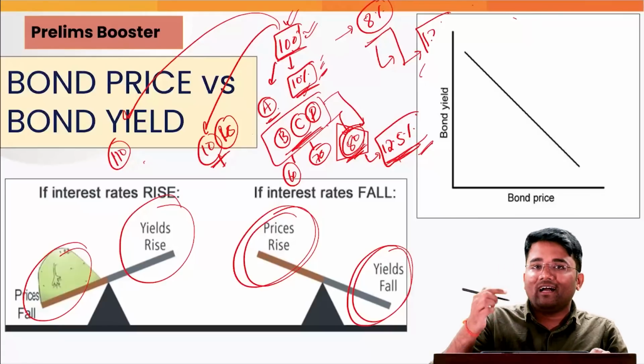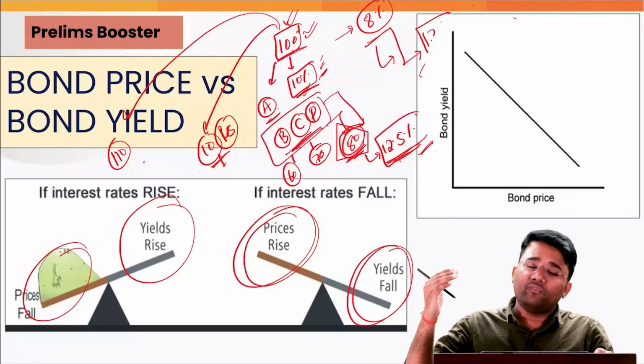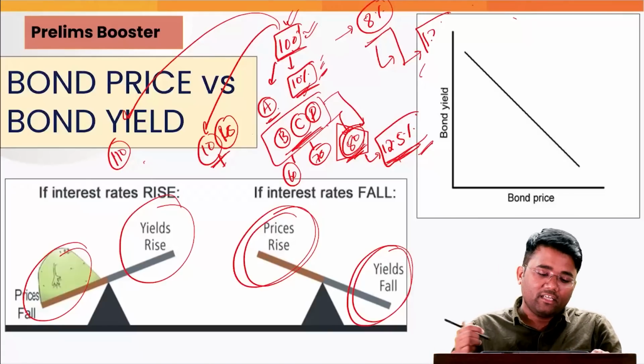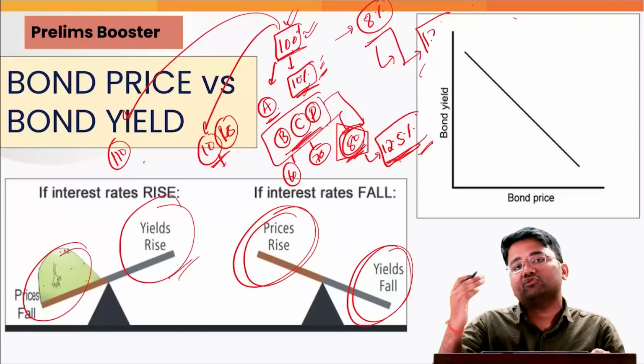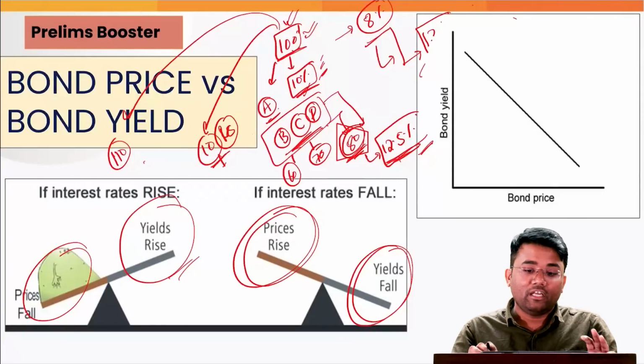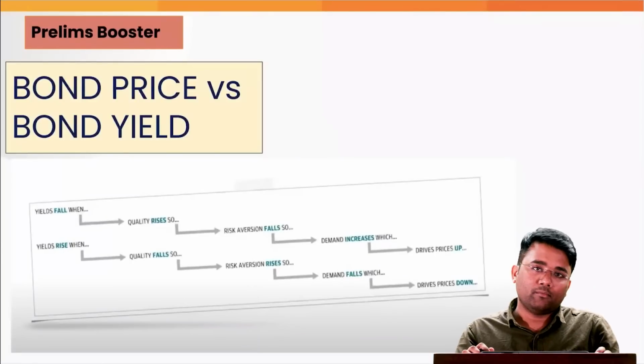That's why with the lowering of the market interest rate, yield also drops and the prices of the bond increases. This was all basics about the bond yield and bond price.